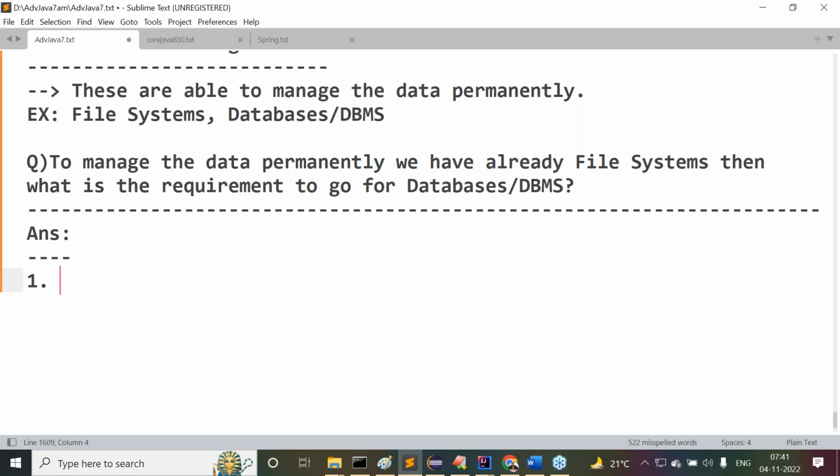Please think about it and give an answer. Is the file system platform dependent or platform independent?